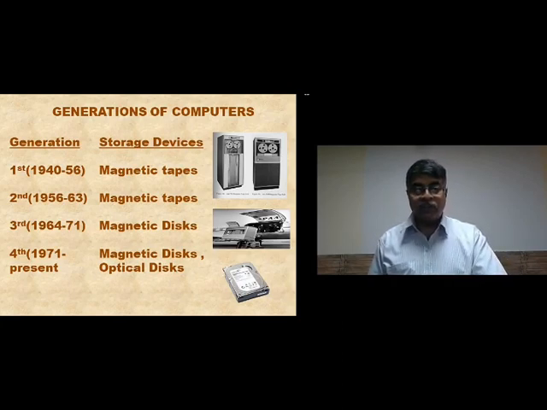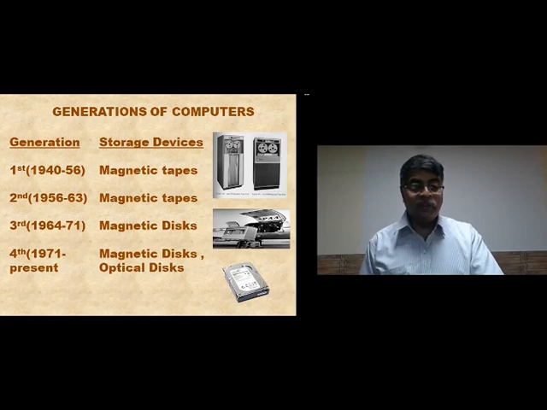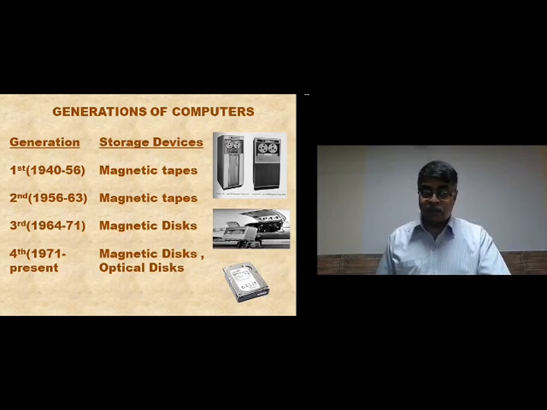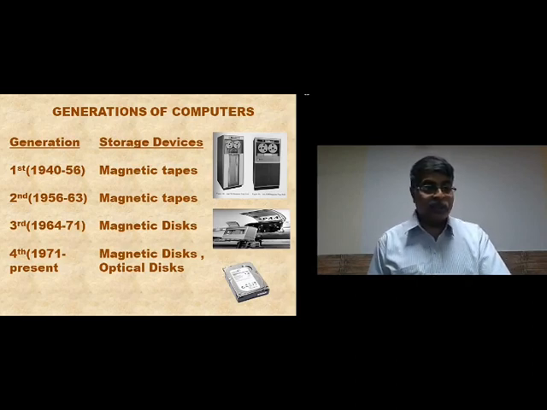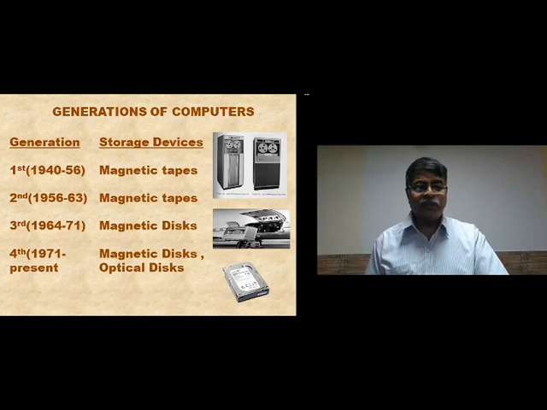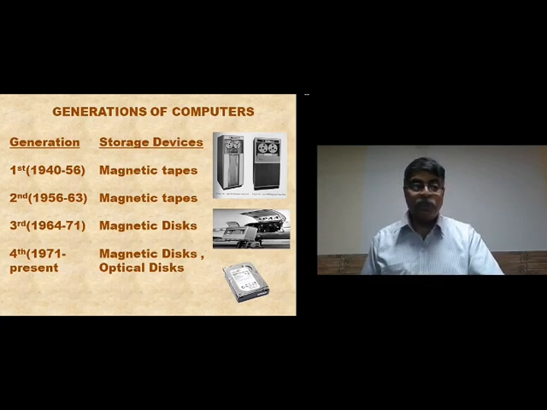The world's first hard disk is being lifted into an aeroplane, and a crane is being used to lift that hard disk. So big they were in those days, the magnetic disk, the hard disk had to be loaded into the aeroplane with the help of a crane. And yes, today hard disks come in sizes of 1 TB, 1 terabyte, or at least 500 gigabytes. In those days, hard disk capacity was measured in kilobytes, not even megabytes, and they were so big in size.